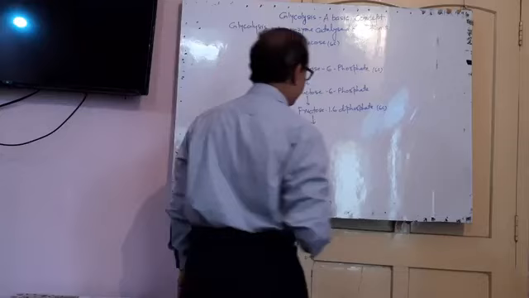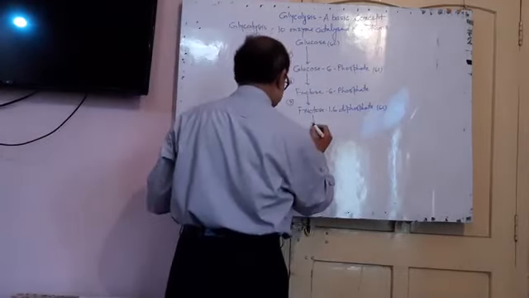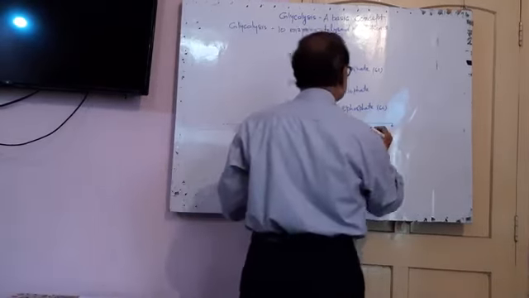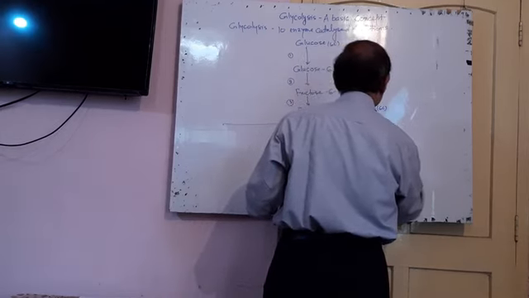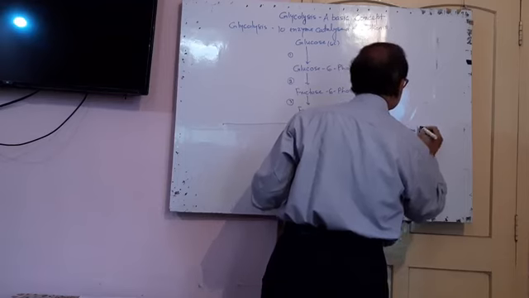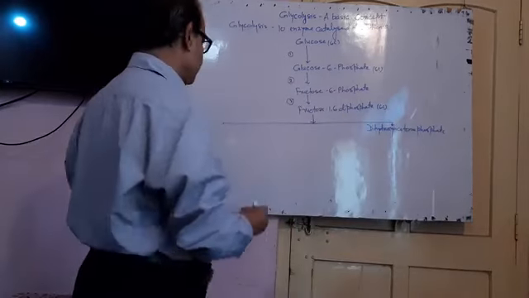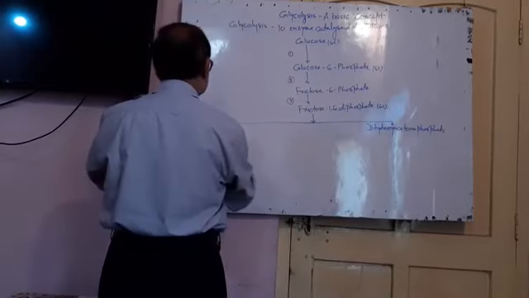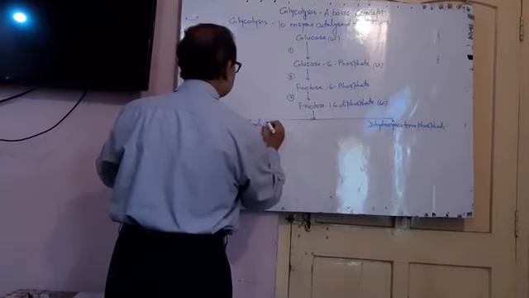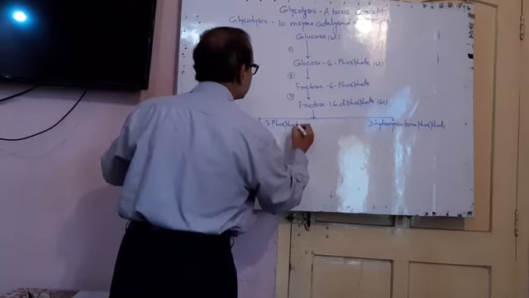Now fructose 1,6-diphosphate breaks down into 3 carbon atom compounds, that is dihydroxyacetone phosphate and glyceraldehyde 3-phosphate.